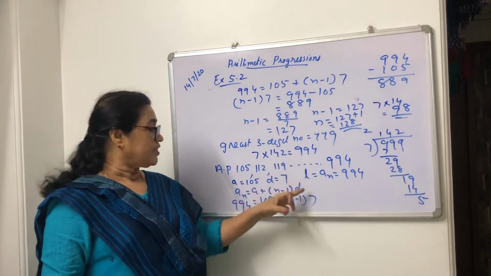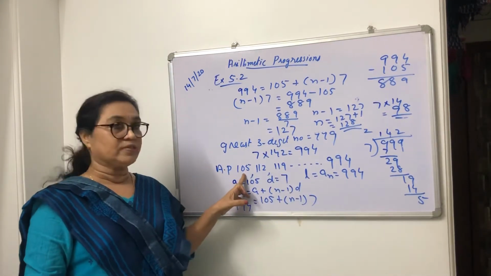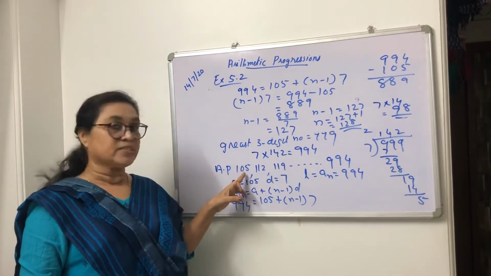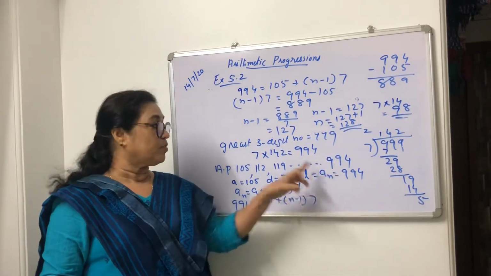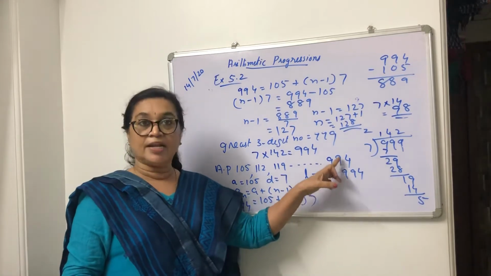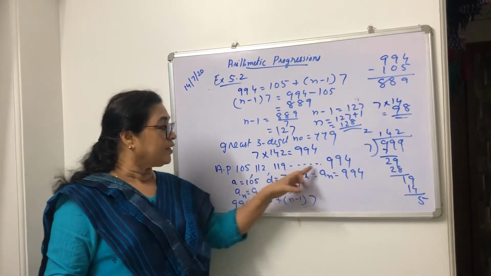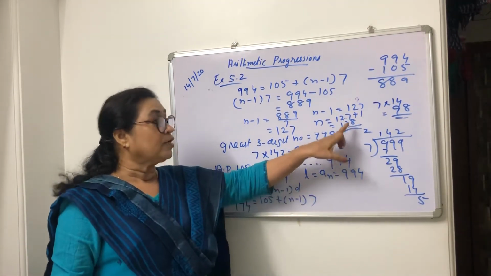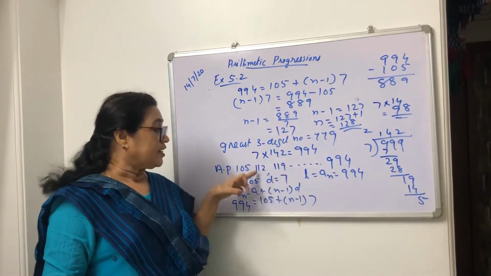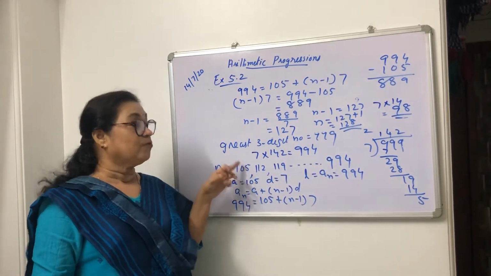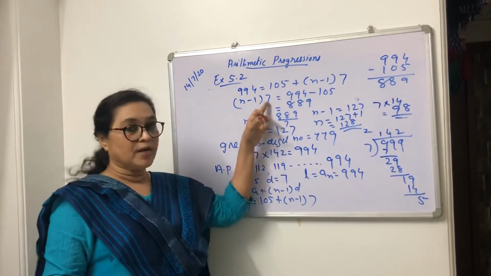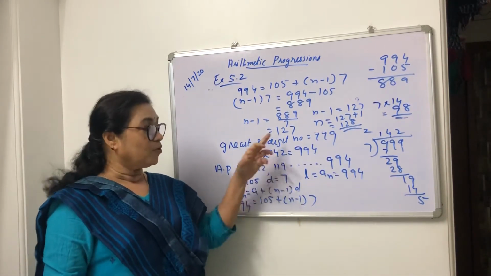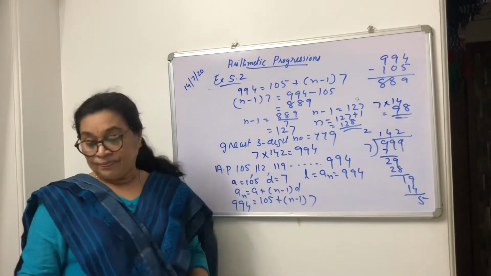The first three-digit number divisible by 7 is 105, the last is 994. There are 128 terms in the AP. Therefore 128 three-digit numbers are divisible by 7. I hope all of you understood.